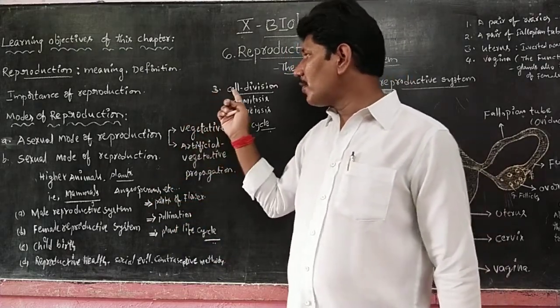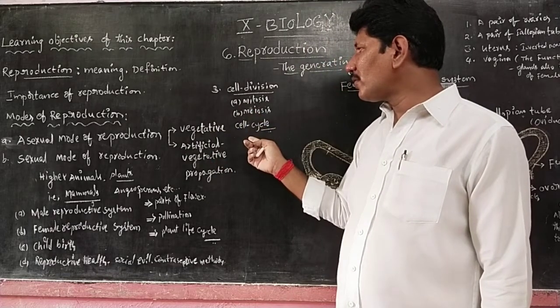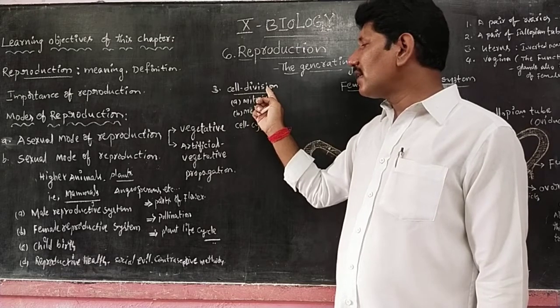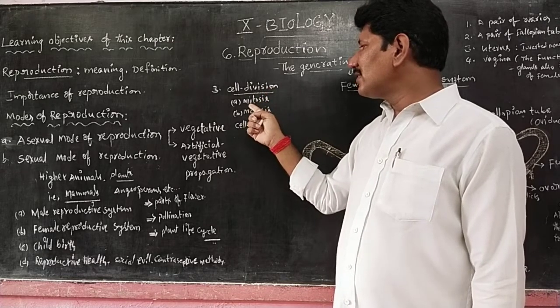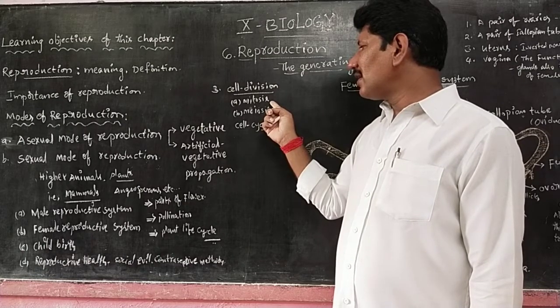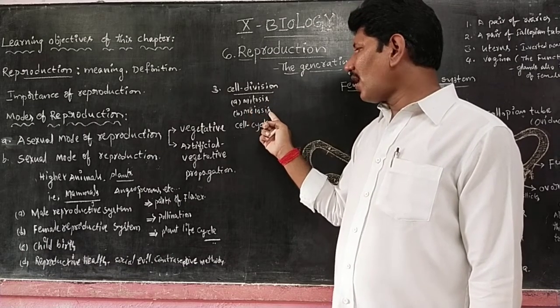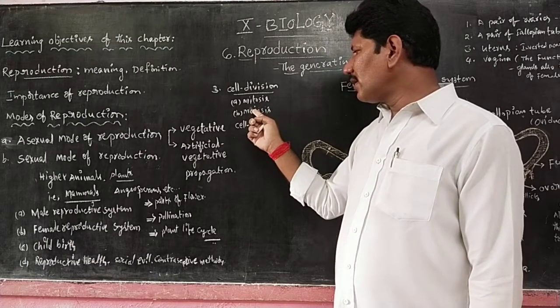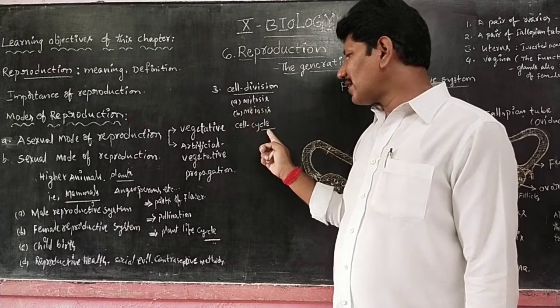The next important concept of this chapter is cell division. Regarding cell division, we have two phases. One is mitosis, with the equal number of chromosomes and doubling of the cells. The other is meiosis, where half of the chromosomes are reduced. Both are very important, and it is possible by the cell cycle.